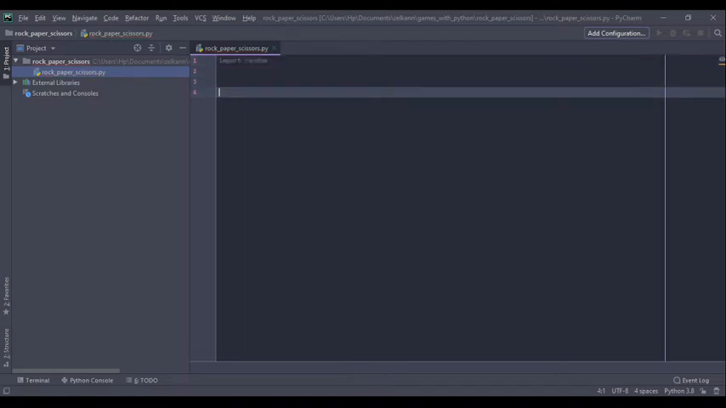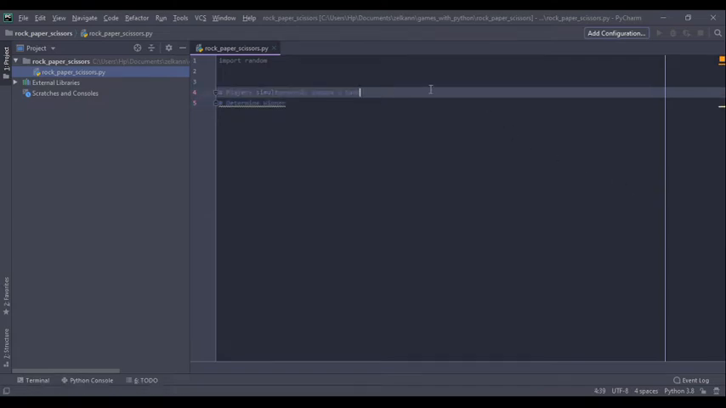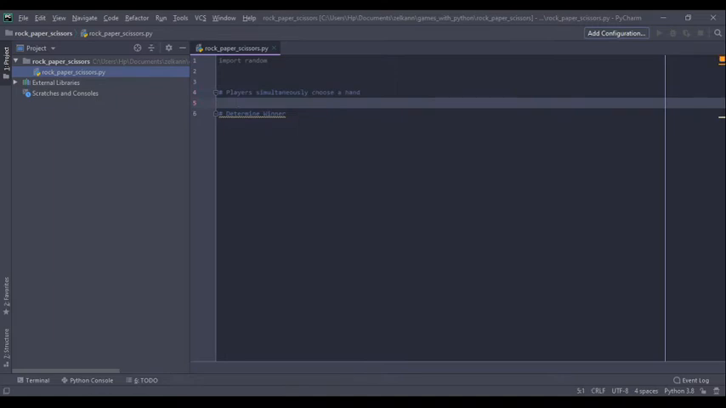And then we're going to implement the game mainly with just two rules. The first is that players simultaneously choose a hand, and the second part of the game is to determine the winner. We'll start off with the first part of the game, where both players simultaneously choose a hand.